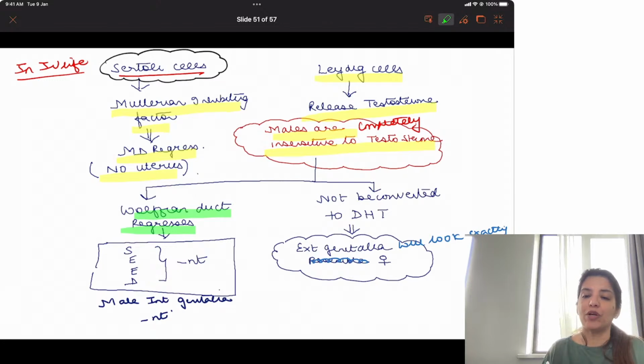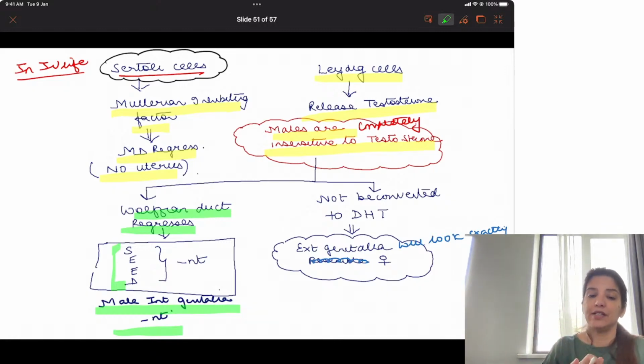And if Wolffian duct regresses, all the organs formed by Wolffian duct will not be formed. All the organs formed by Wolffian duct were SEED: seminal vesicles, epididymis, ejaculatory duct and vas deferens. In other words, male internal genital organs will be absent. This means we have a male in whom there are no internal genital organs, neither male internal genital organs nor female internal genital organs.